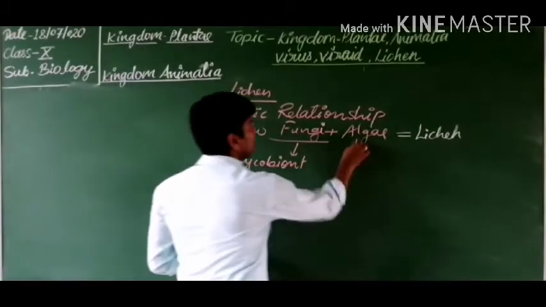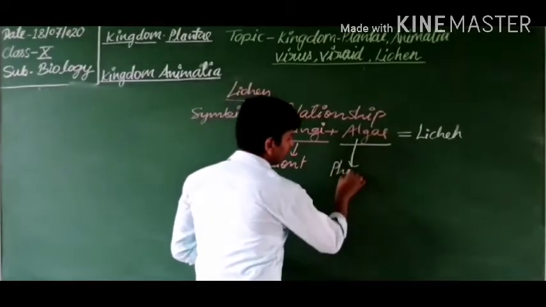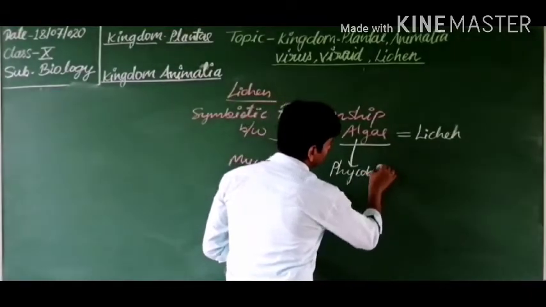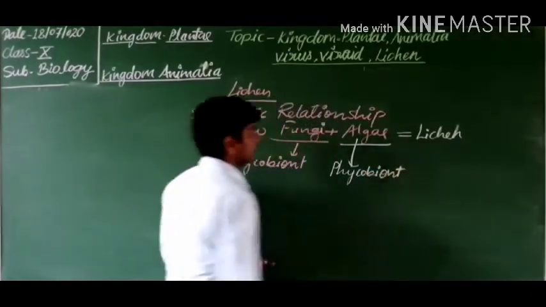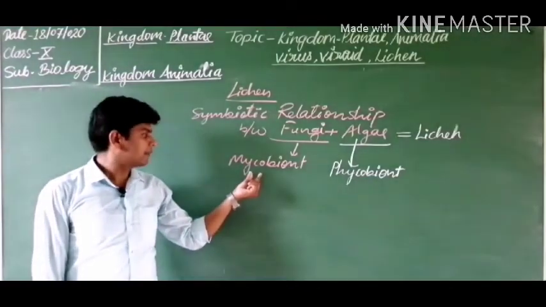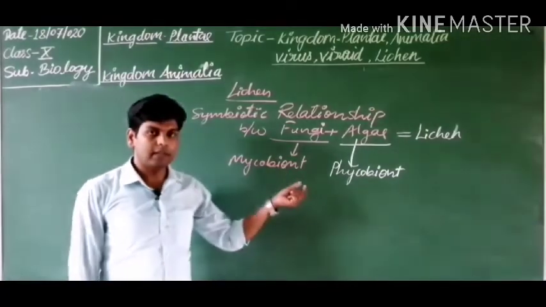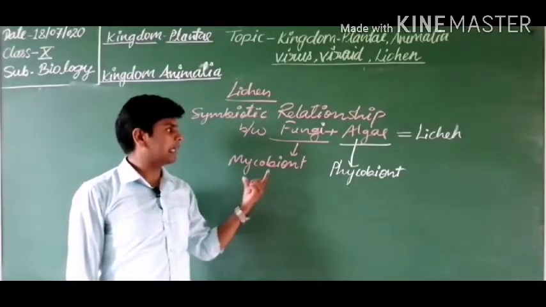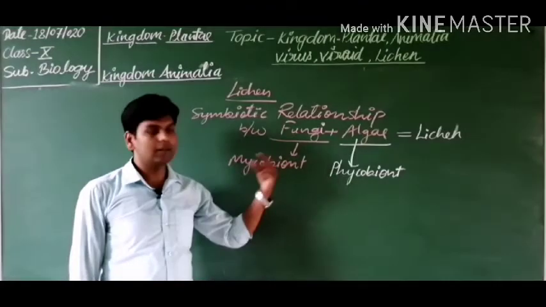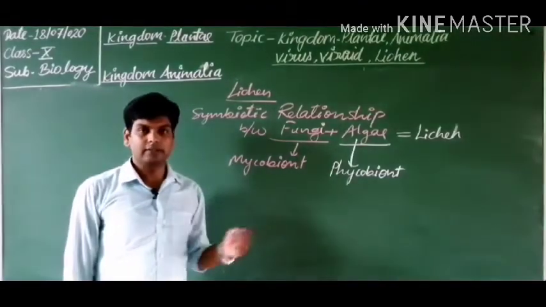Okay. Now the algal portion of the lichen is known as phycobiont. Dear students, these are very important questions which are many times asked in your exam. What is mycobiont? What is phycobiont? What is the role of mycobiont in lichen? What is the role of phycobiont in lichen? Got it? Sometimes it is asked in multiple choice questions also.